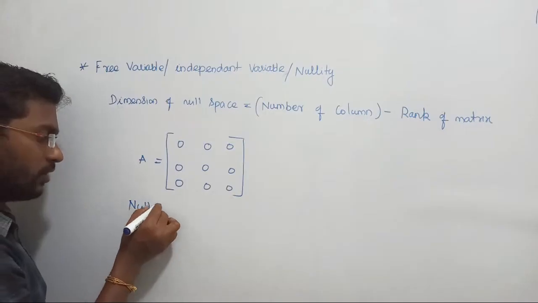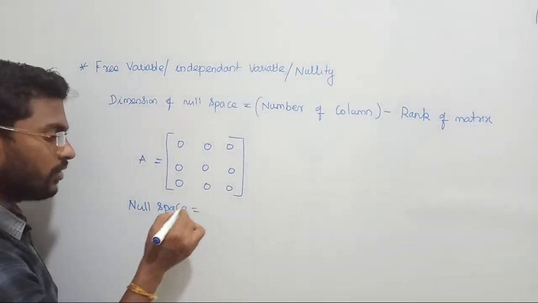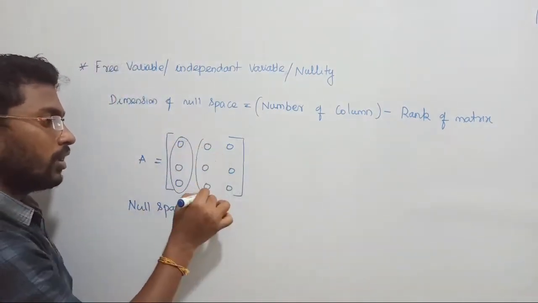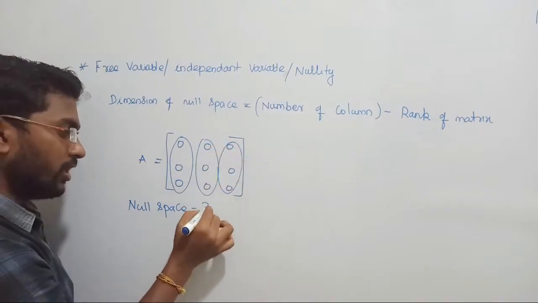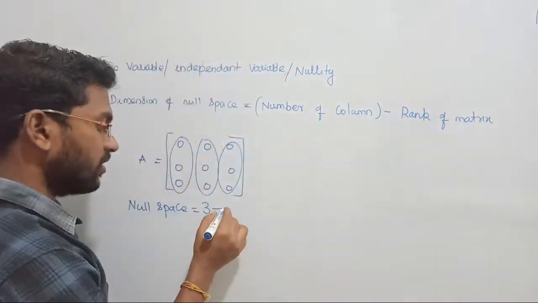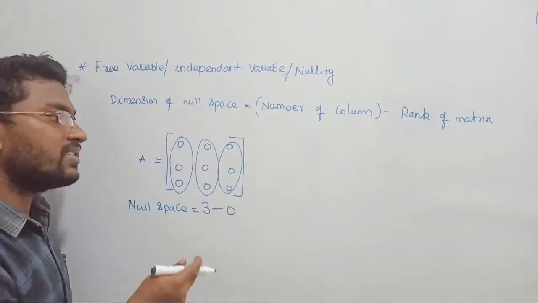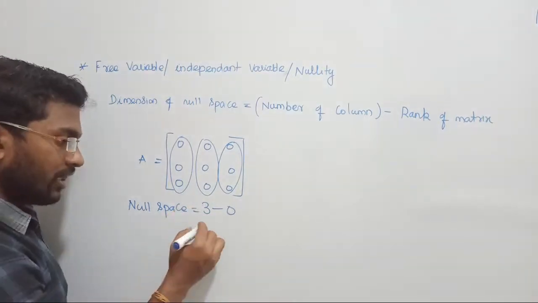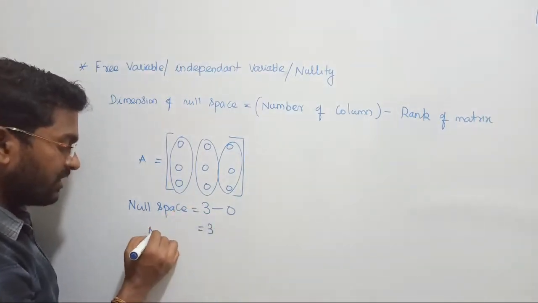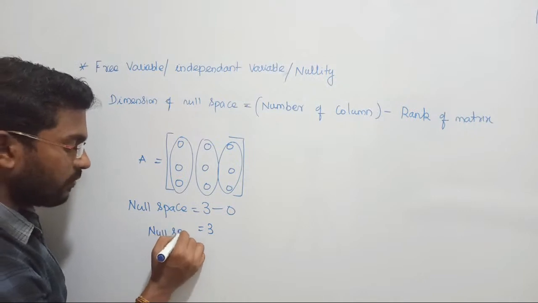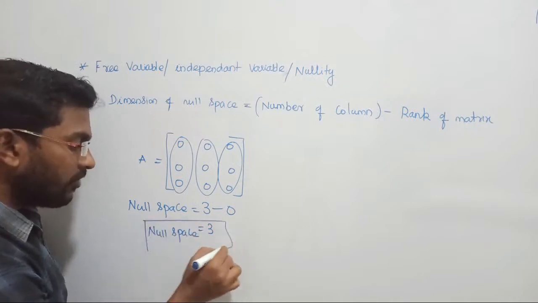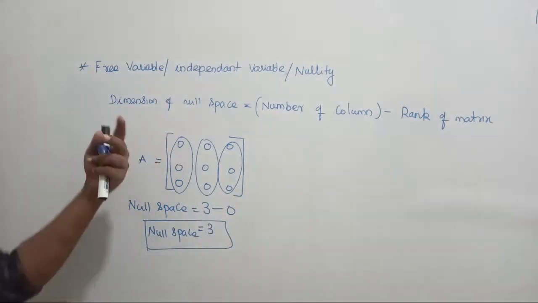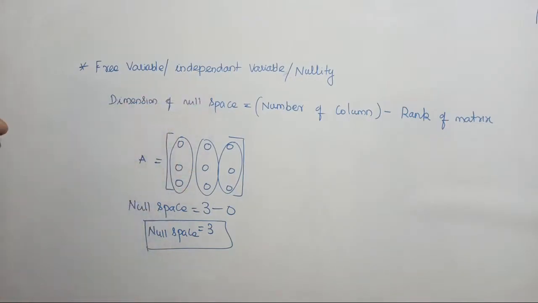So null space equals, everything is null, isn't it? I said what is the formula? Number of columns. How many columns are there? Column 1, column 2, column 3. So in total I have 3 columns, minus the rank of the matrix. Is it 0? Why? Rank means the number of non-zero rows. How many non-zero rows are there? None. So that is equal to 0, right? So the conclusion is that it is equal to 3, right? Null space in this entire system is null. That is called null space or free variables. They are free from other people, right? So that is how we find the null space, or dimensions of null space, or independent variables, or nullity, or free variables. Don't forget.